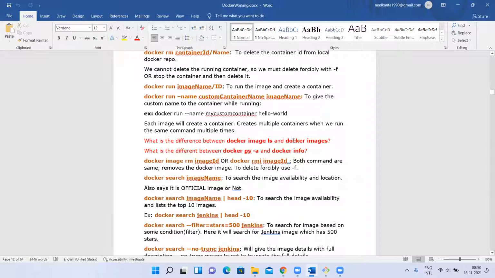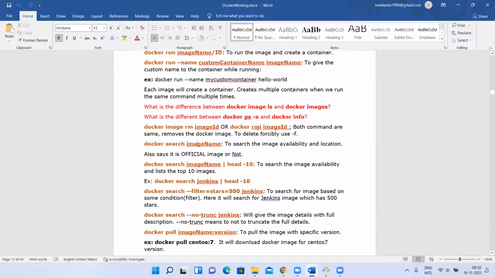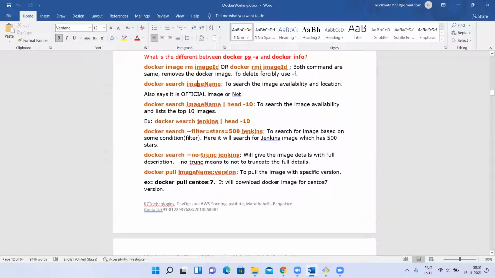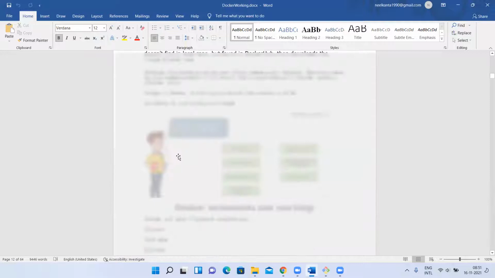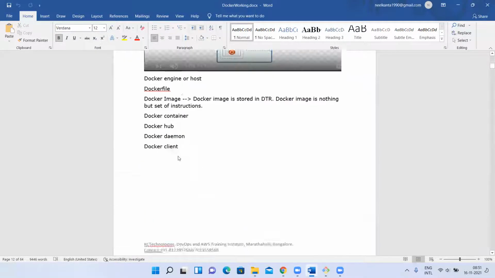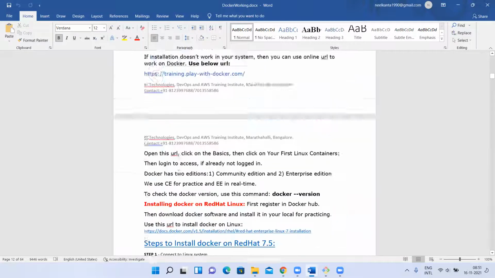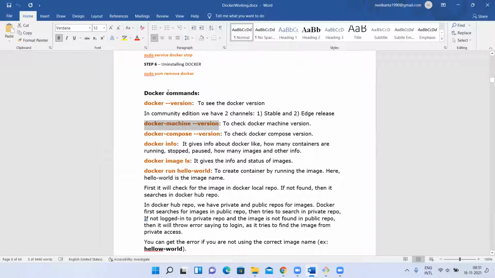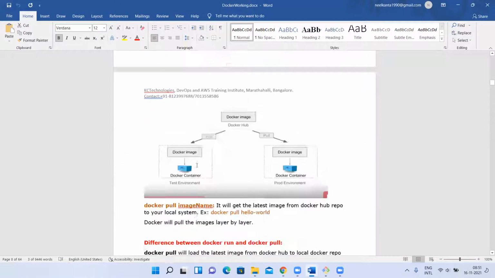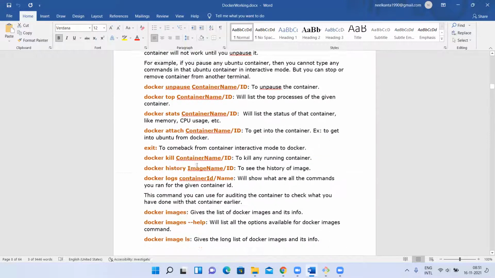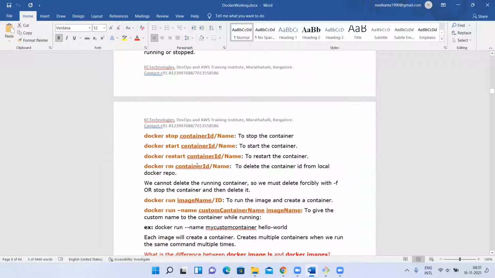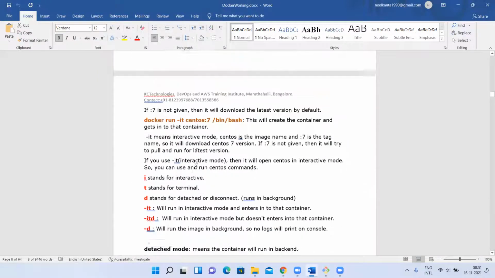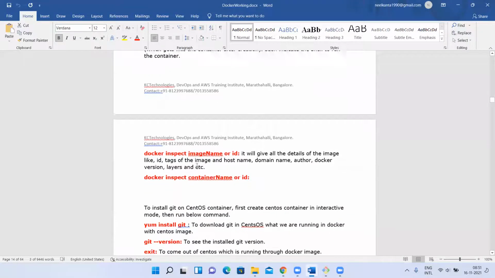Next, if you want to list the images, you can type docker images, or docker image ls also. Next, docker ps -a, or container ls, you can also type. We'll see that later. Image removing, search, I have explained all these things. Let me just quickly check, I don't want to come back again. I have explained this, and this part also. These versions I'll discuss in info and all, separately. So run, pull, ps, stats, logs, images, rmi, ps, almost all of this I discussed already, so you don't have to be worried about this.